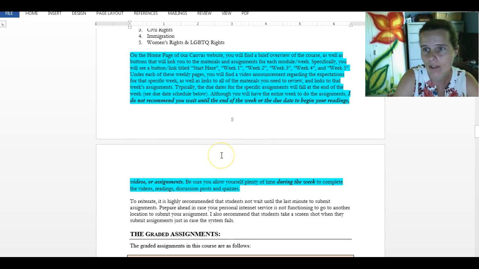Since you do have quite a few materials that you have to review every week, again, this is a 5-week course, so it's accelerated compared to a course that you would take in 16 weeks.